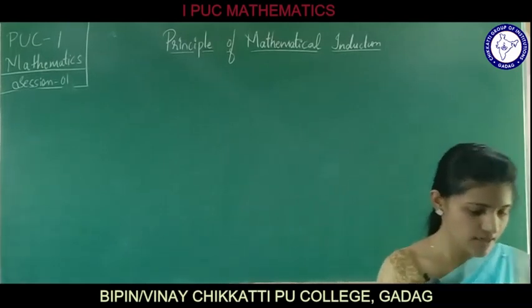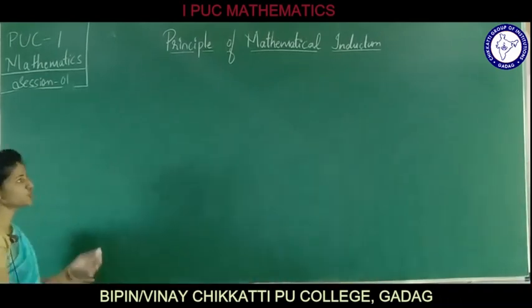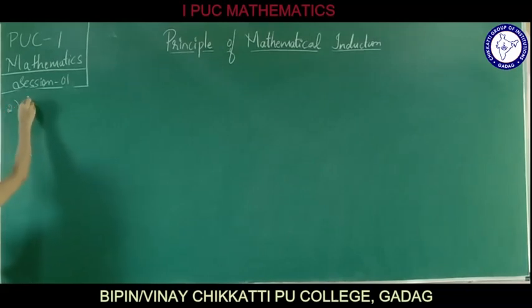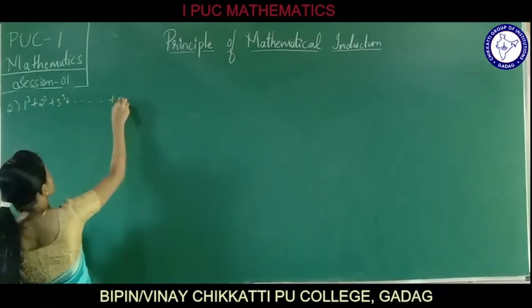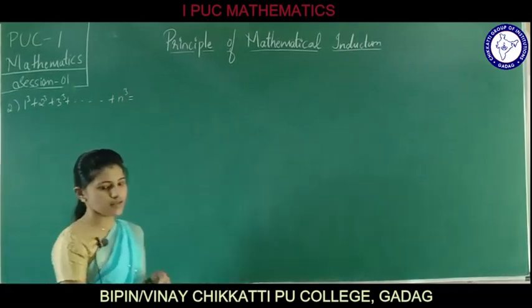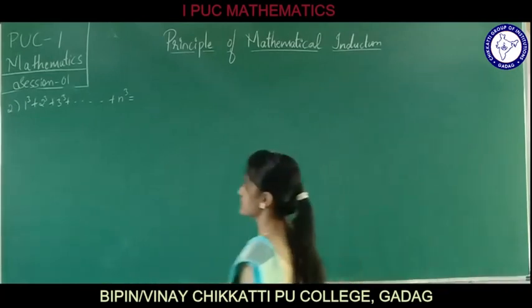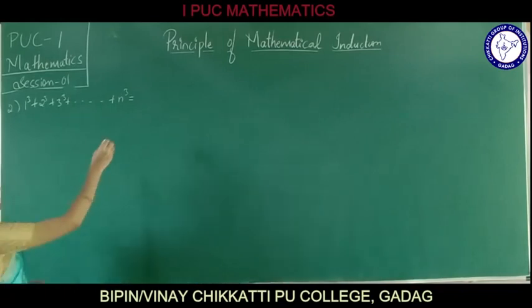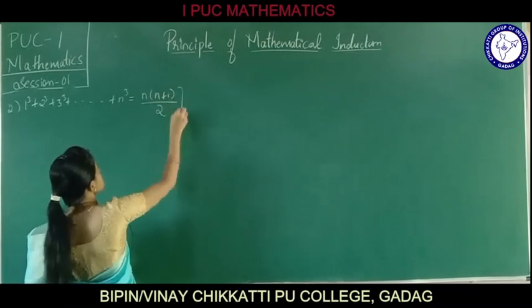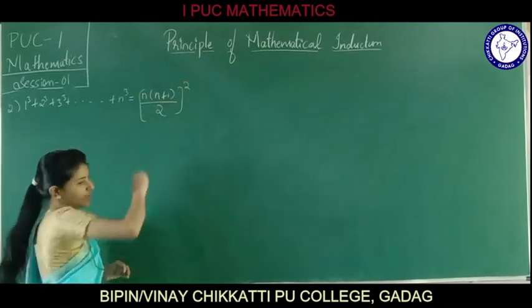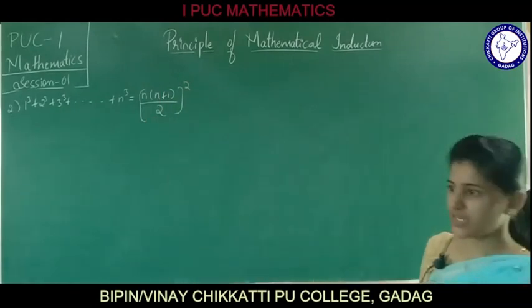It is given that 1 cube plus 2 cube plus 3 cube and so on up to n cube is equal to n into n plus 1 divided by 2 whole square.